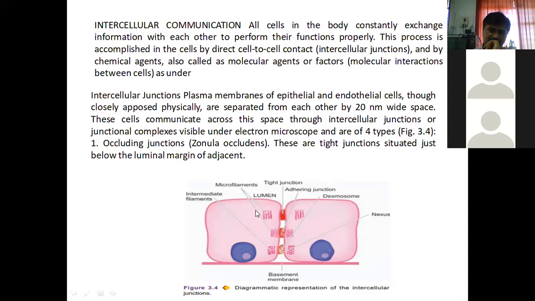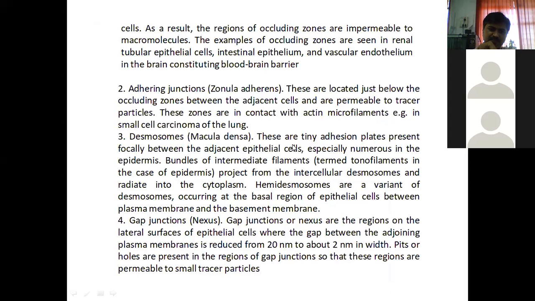Now this desmosome will be near the intermediate filaments; we will see that in the description. Desmosomes are tiny adhesion plates present focally between the adjacent epithelial cells. Remember, the adjacent epithelial cells.